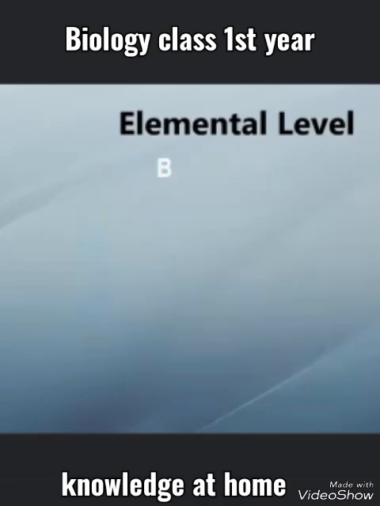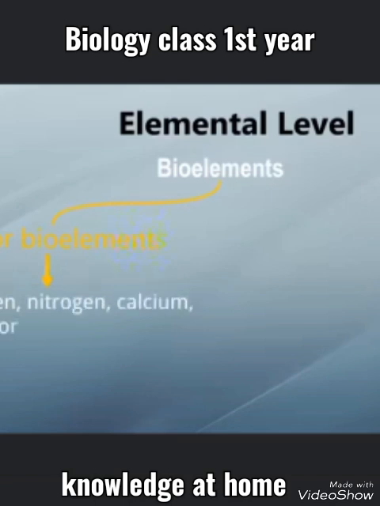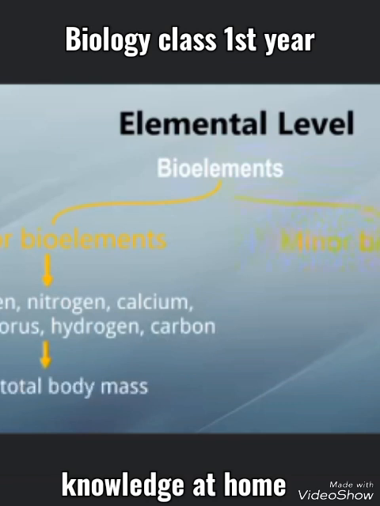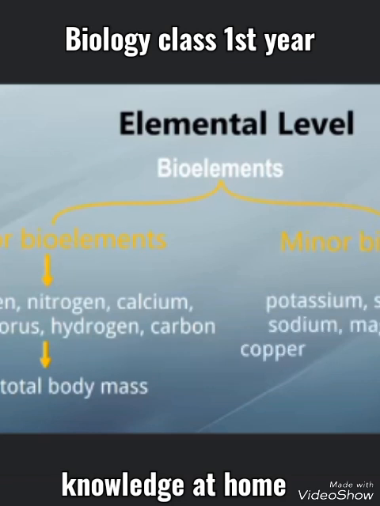Out of these bioelements, only 6, oxygen, nitrogen, calcium, phosphorus, hydrogen, carbon, make 99% of the total mass. The other 10, potassium, sulfur, chlorine, sodium, magnesium, iron, copper, manganese, zinc, and iodine, collectively make 1% of the total mass.